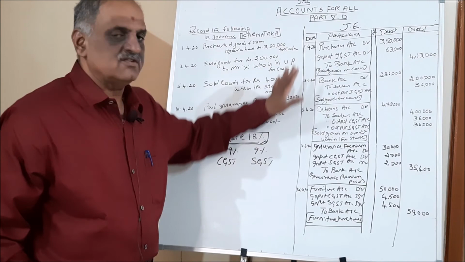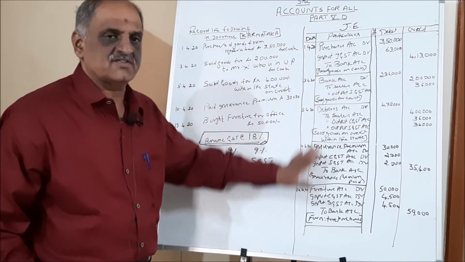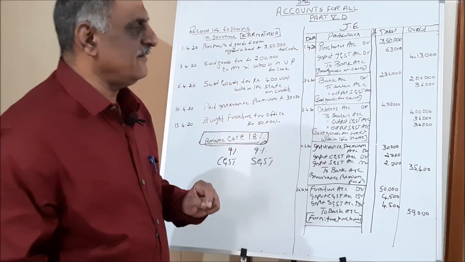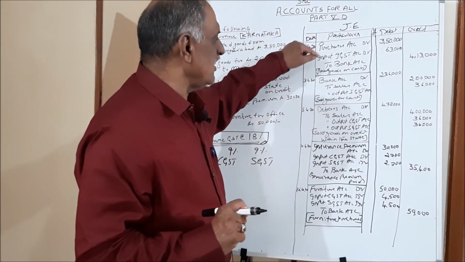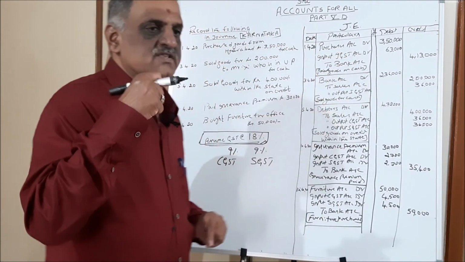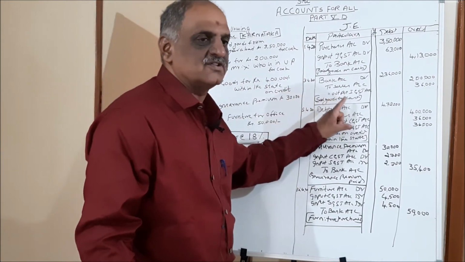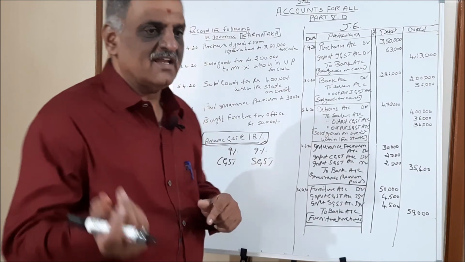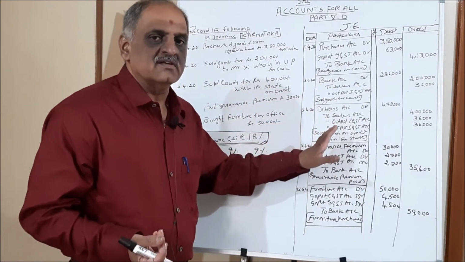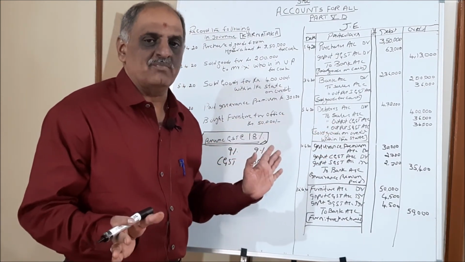See, these are the things that we have to write. But keep it in mind: when you buy, it is input. When you sell, it is output. When you buy, it is input. When you sell, it is output. That is very, very simple.